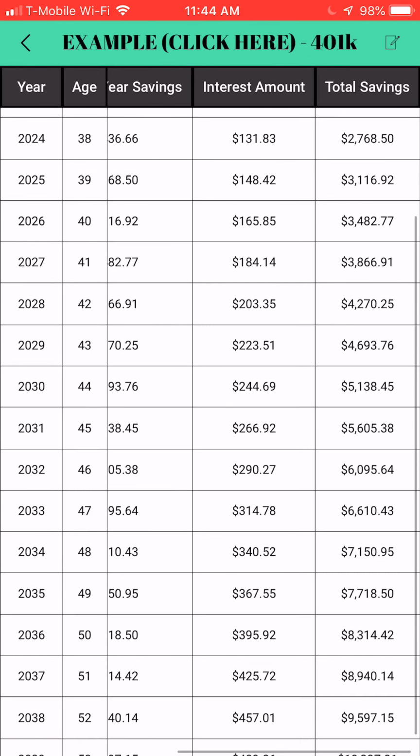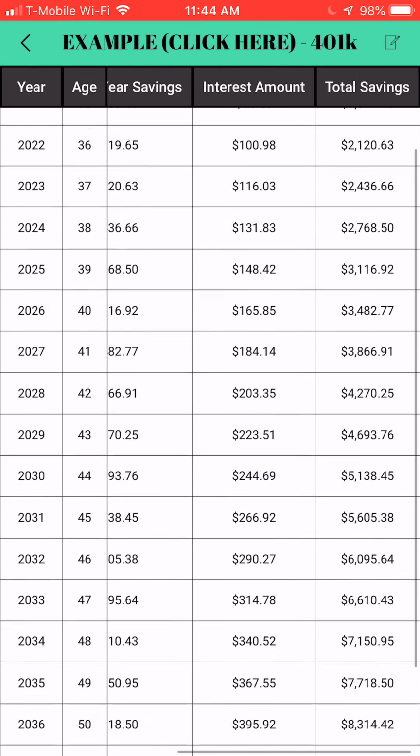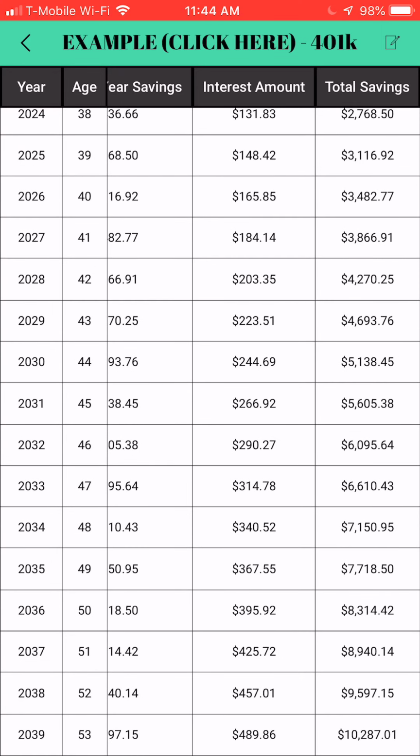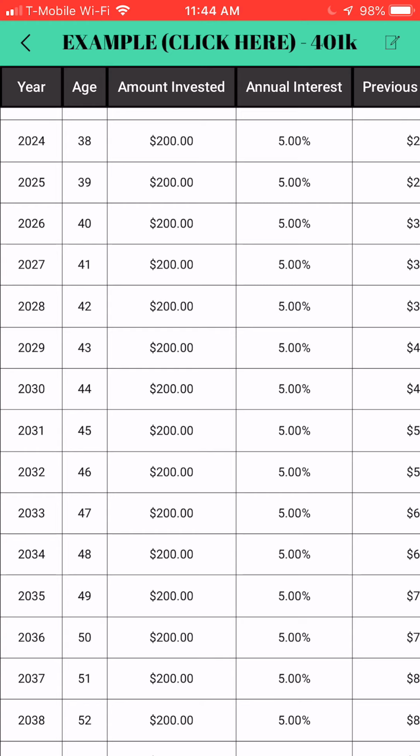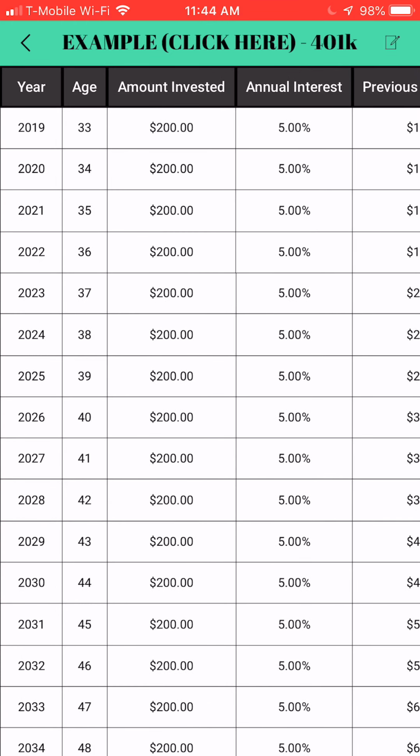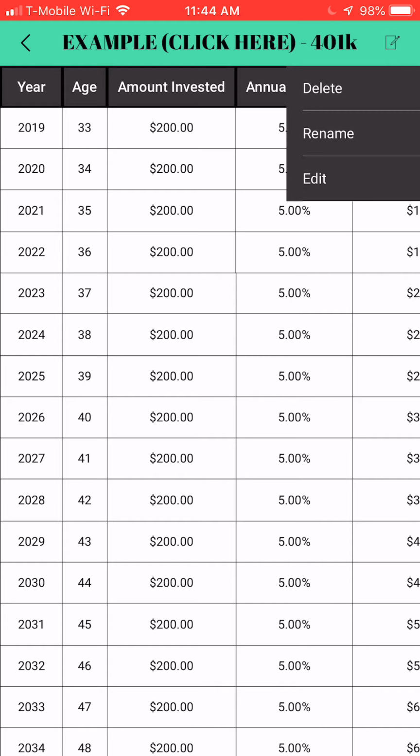We see the interest amount along with our total savings and the effect of the compound interest per year. In this account detail page, we can also modify the account itself. We could either delete it, rename it, or edit.